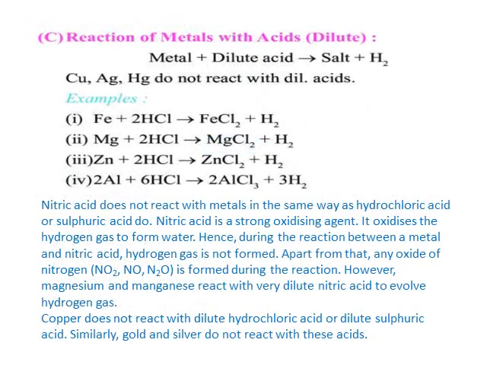Now let us discuss the reaction of metals with acids. Generally metals react with dilute acids and they give a salt along with the evolution of hydrogen gas. So the general equation is written as metal plus dilute acid gives salt plus H2. Here there are some exceptions.